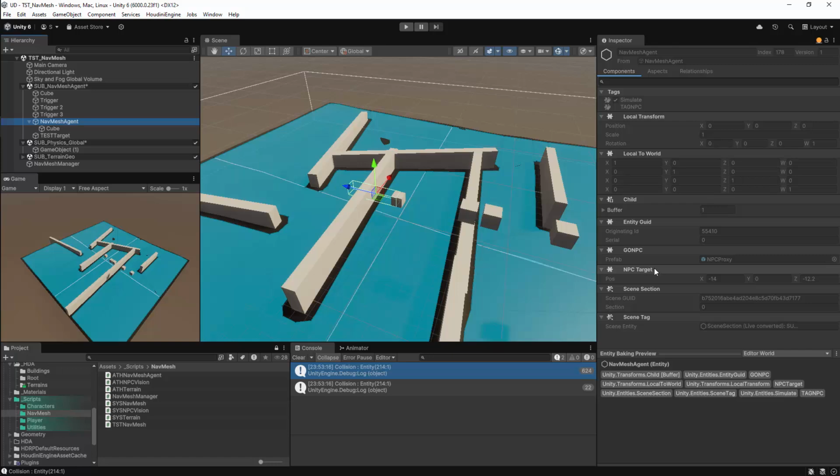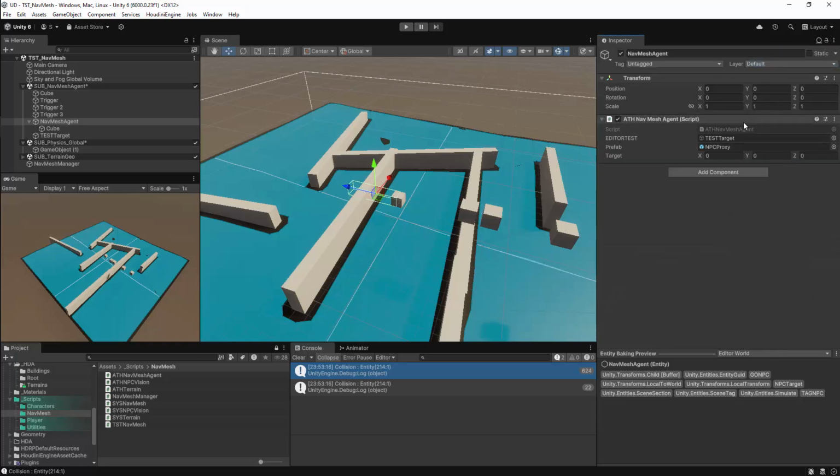And updating the target value will automatically update what the NavMesh agent is doing. To do this, I will need to update my NavMesh agent again, and I'm going to need to add a new component to the NavMesh. Essentially, we need to add a reference to an entity to the script.